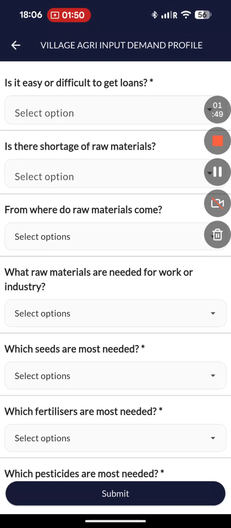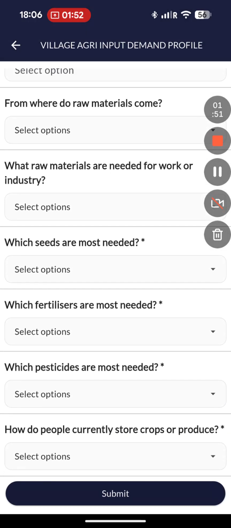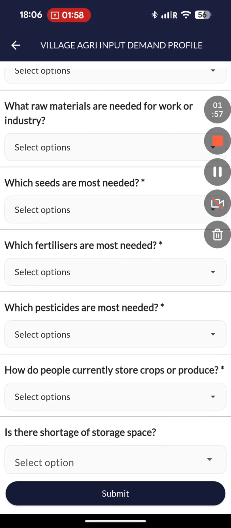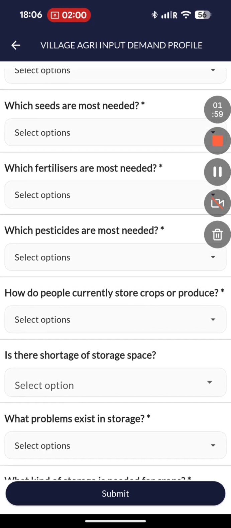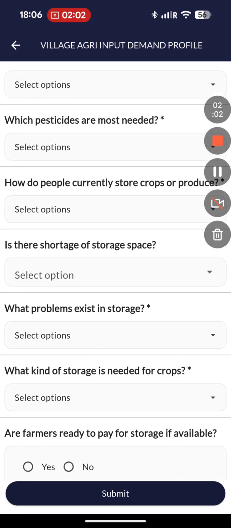For example, in the village agriculture input demand profile, you have to ask: is it easy or difficult to get loans? Is there a shortage of raw materials? From where do raw materials come? Why are raw materials needed for work or industry? Which seeds are most needed? Which fertilizers, pesticides? Is there a shortage of storage space, etc.?